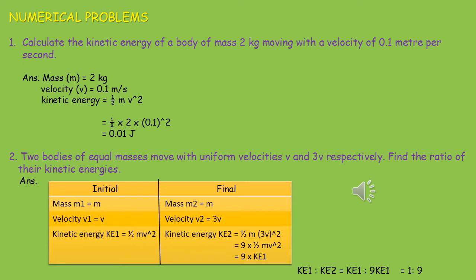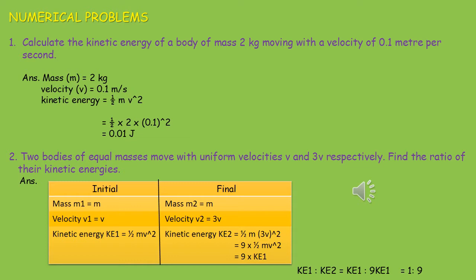Let us solve some numerical problems on kinetic energy. Calculate the kinetic energy of a body of mass 2 kg moving with velocity 0.1 meter per second. Here the mass of the body m is equal to 2 kg and velocity v is equal to 0.1 meter per second. So kinetic energy is equal to half mv square is equal to half into 2 into 0.1 whole square. So we are getting 0.01 joule. Unit of energy is joule.